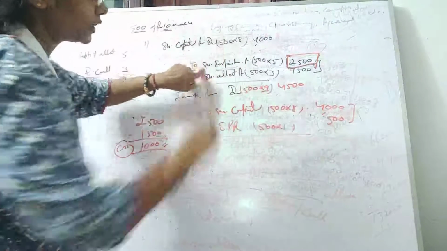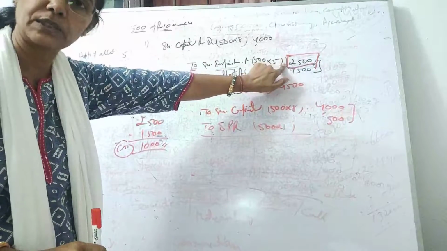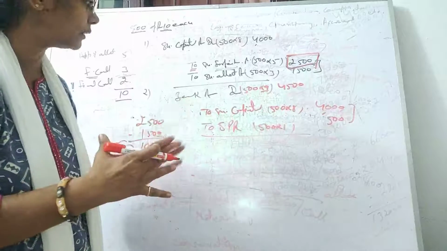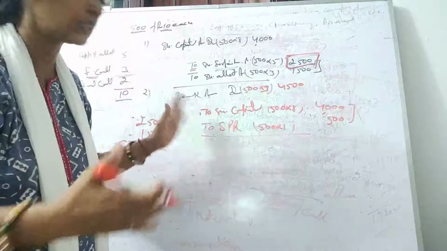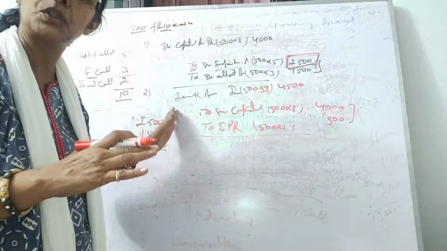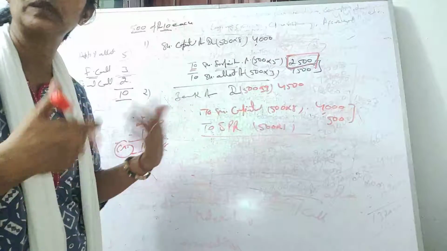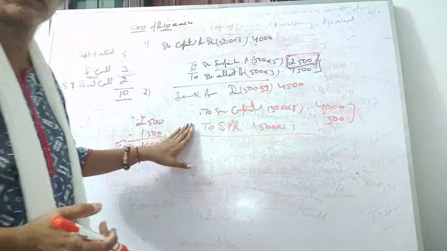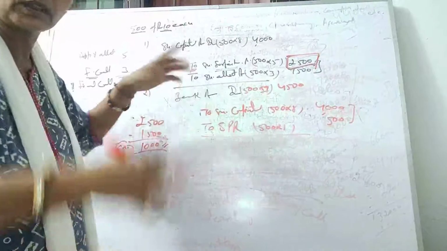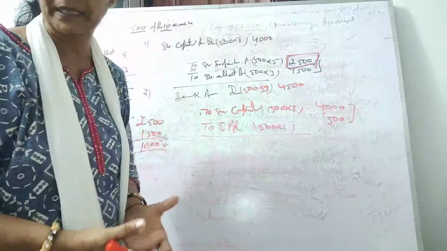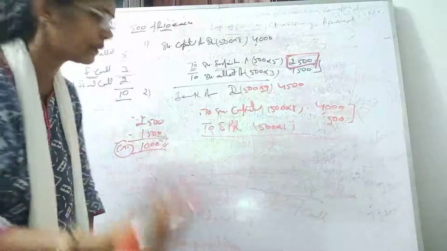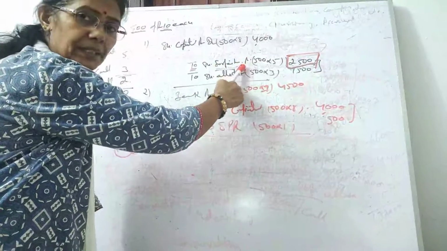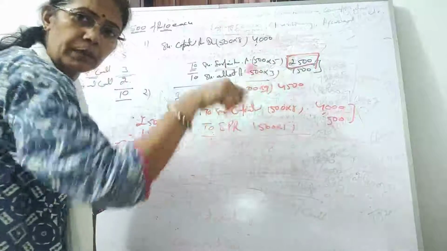Here was the forfeiture, and we have forfeited 2,500. Did we utilize this forfeiture anywhere? We have reissued the shares, but not at discount. Rather, we have issued at securities premium, at a premium of ₹1. So we didn't utilize the forfeiture, and the whole amount of forfeiture is our capital gain, and this will be transferred to capital reserve. So our third transaction will be share forfeiture. This is credited 2,500, right? So this will be debited now.